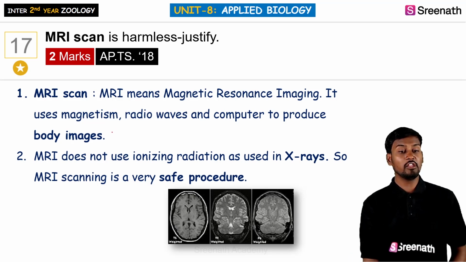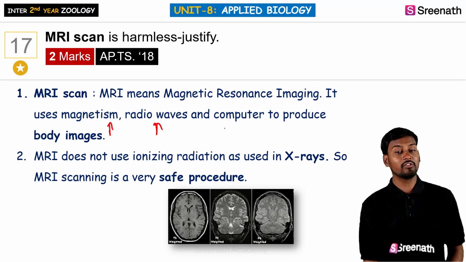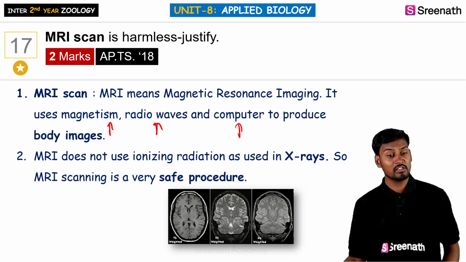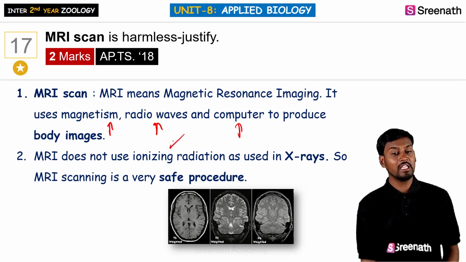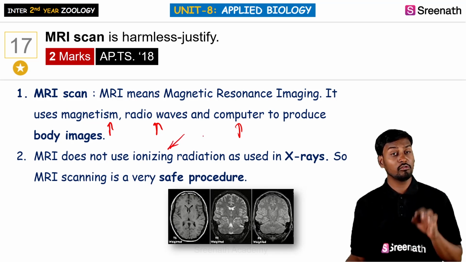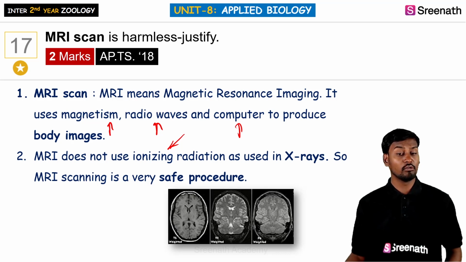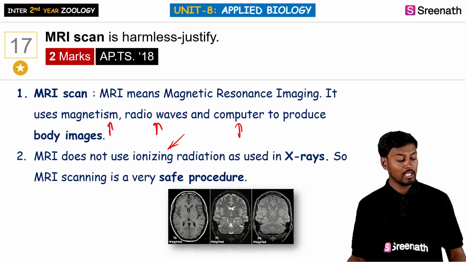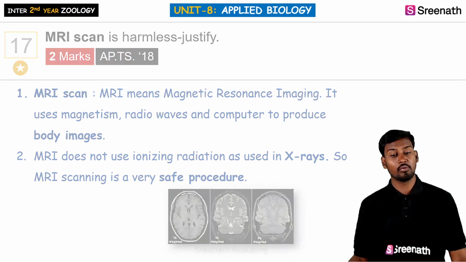So it is generally using the magnetism, radio waves, and there is a computer which is generally creating the body images. So MRI doesn't use any kind of ionization radiation. It is using the magnetic rays. So it is not using any ionization radiation, that is the X-ray. So MRI scanning is a very safe procedure.